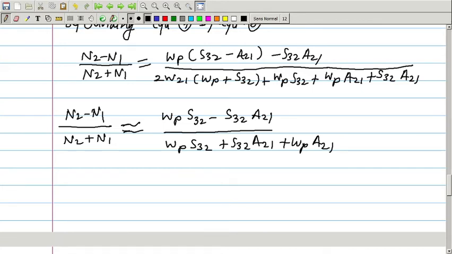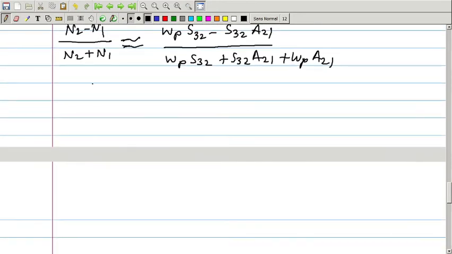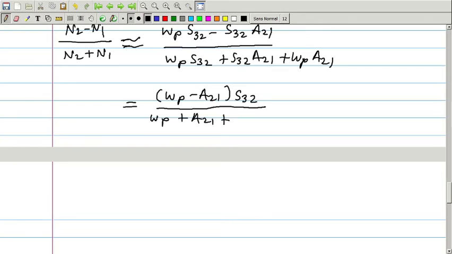Again here the term WP into A21 we are also neglecting, because compared to S32 this A21 is very small. Now I can write this as WP minus A21 into S32 divided by WP plus A21 plus WP A21 upon S32.